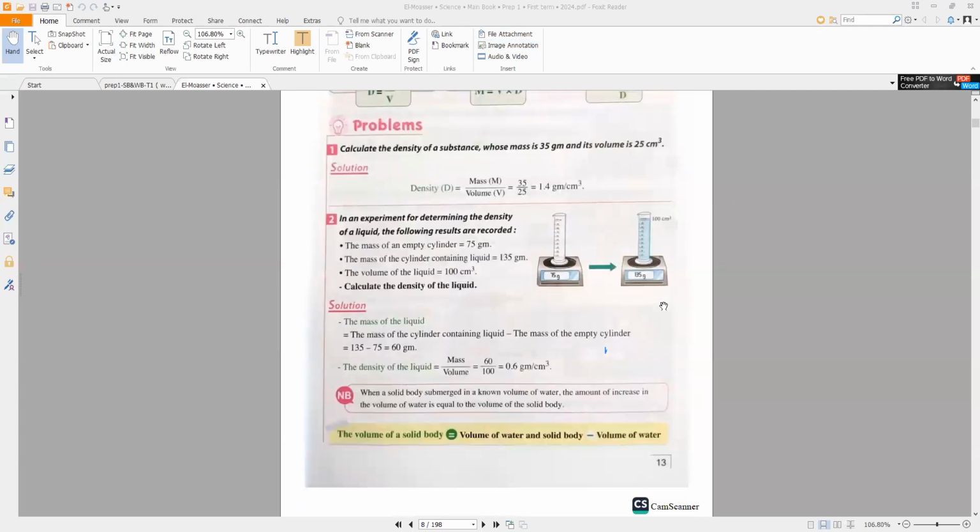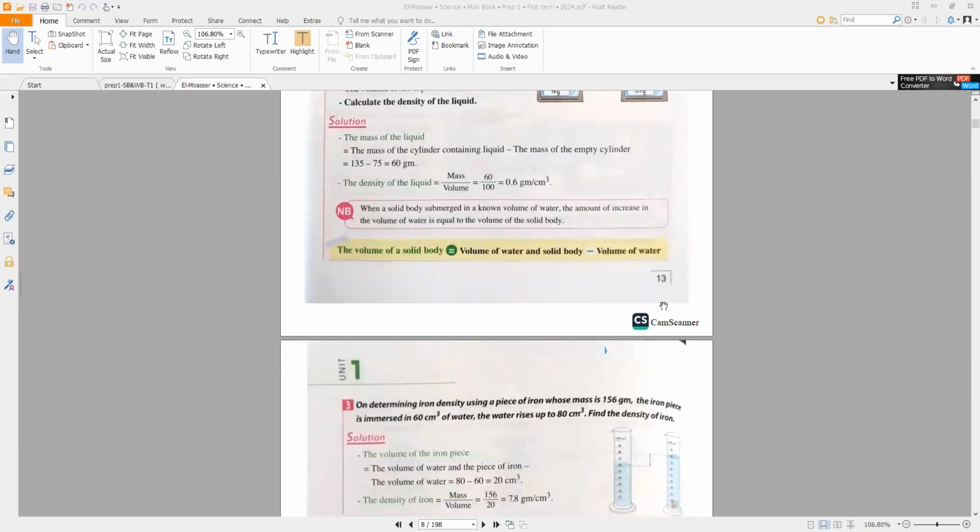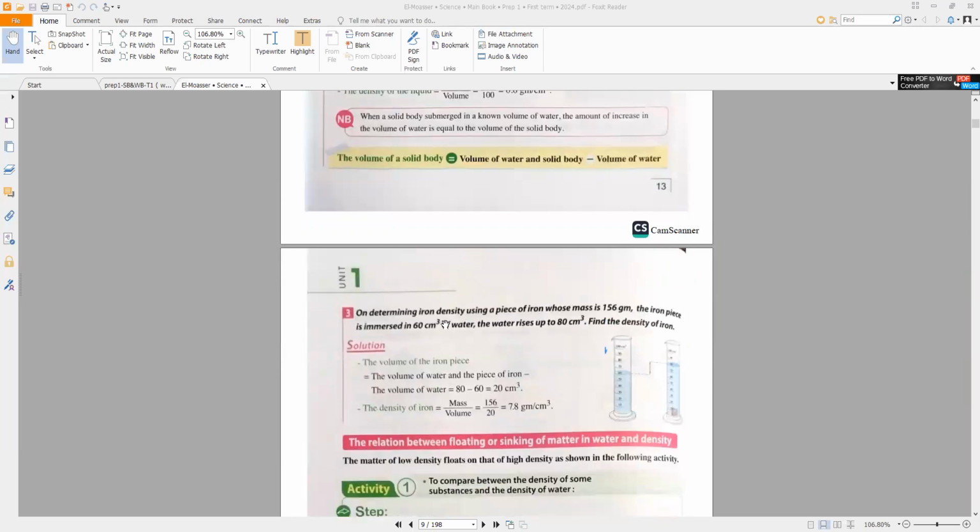Another example, on determining the iron density using a piece of iron whose mass is 156 gram. The iron piece is immersed in 60 cubic centimeter of water. The water rises up to 80 cubic centimeter. Find the density of iron. So I must ask myself a question. I wanted to measure what? I wanted to measure the density of iron.